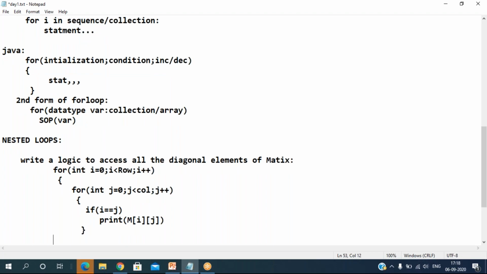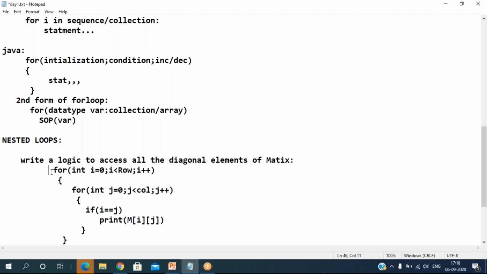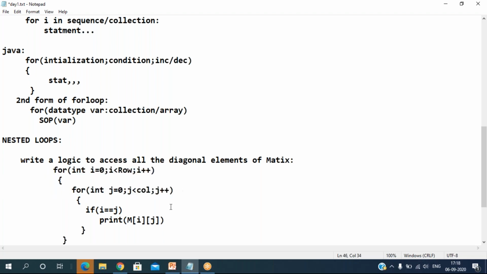At the end of your inner for loop comes the end of your outer for loop. This is the basic stuff of how to access a two-dimensional matrix. I just want you to understand how nested loops are used in code. Now I want to know how many times this print statement will get executed. Obviously n times only, right? But how many times will this statement get executed?